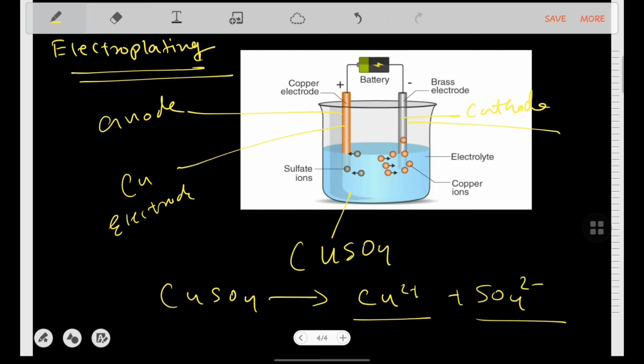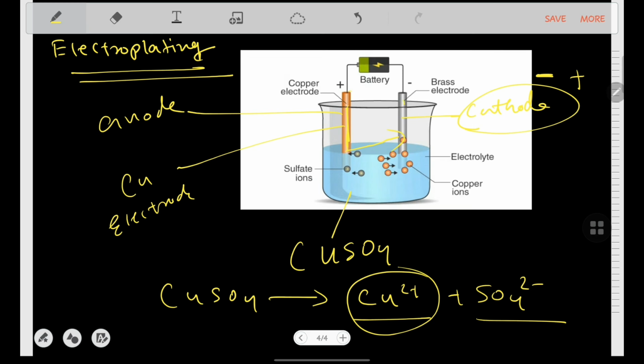So it breaks down into two ions. The copper ions with a positive charge will get attracted by the brass electrode, because we know the brass is the cathode, and the cathode is always negative. Negative will attract the positive ones. So who is the positive here? The copper ions. From the copper electrode, the copper ions leave and get deposited on the negative electrode, which is the brass electrode.